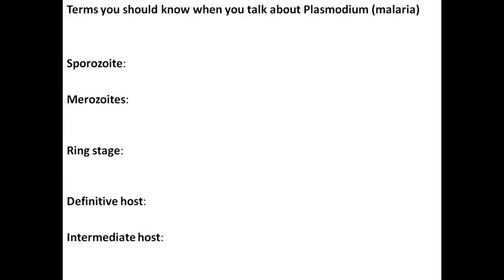Before we go into the life cycle of Plasmodium and how it infects humans, there are certain terms that we need to discuss. First, let's talk about sporozoites. Sporozoites are the infectious form of the protozoa. So it's going to be carried by the mosquitoes. It will be found only in mosquitoes and not in humans. It's also the vegetative stage, so this is the stage that it will grow and divide.